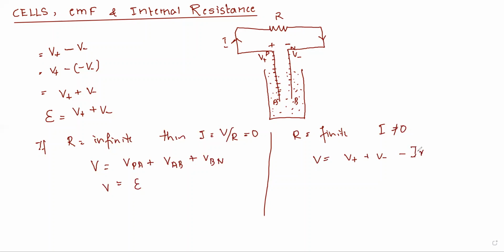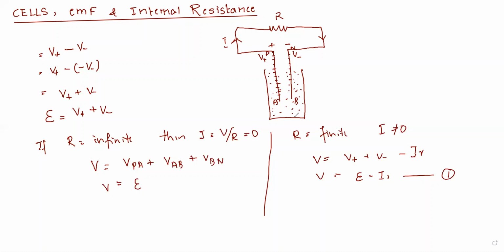We know that V plus plus V minus is nothing but the EMF. So this is equal to EMF minus IR. So we have V is equal to E minus IR. Let me call this equation 1.